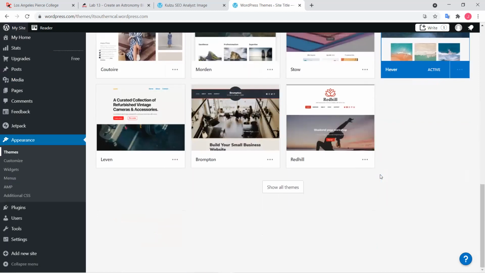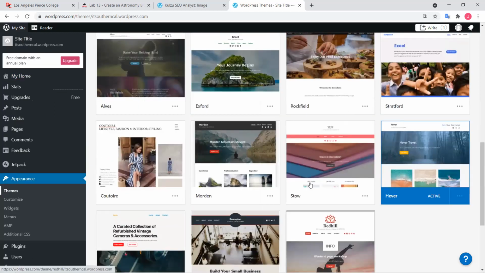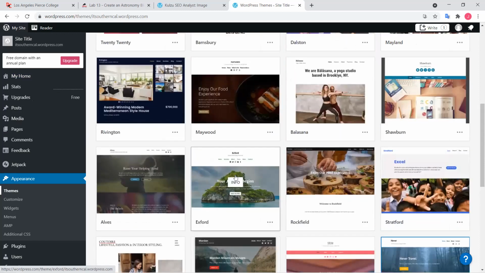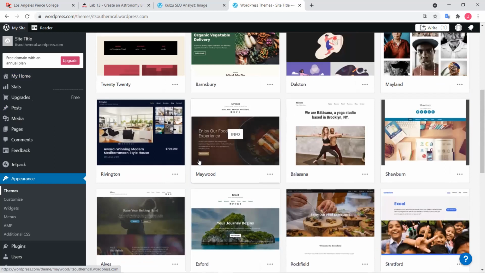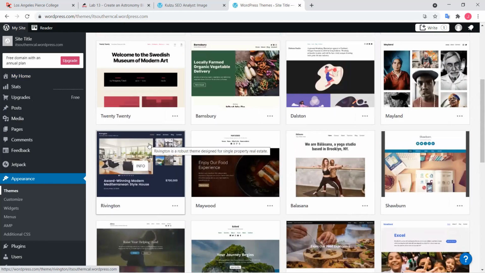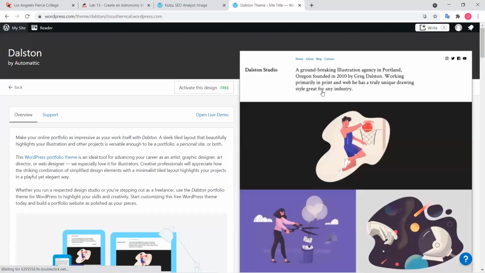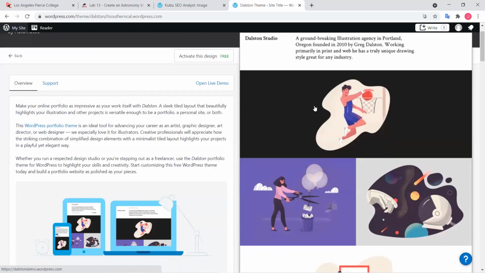For example, you can choose this one right here. Maybe a more real estate looking one, or you can choose Dalston like this right here. So let's try to choose this, and when you click on that, activate this design, it is free.